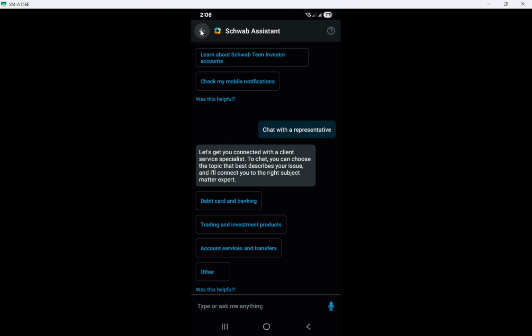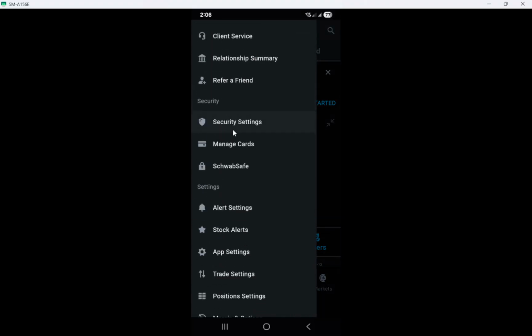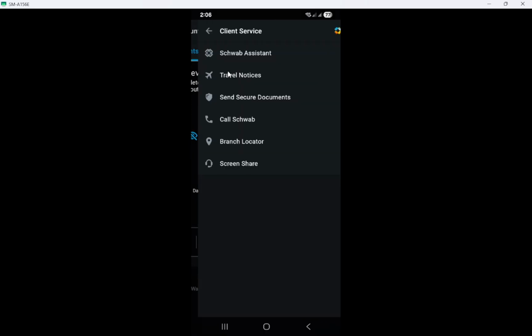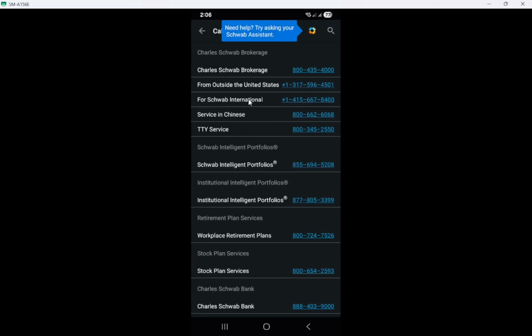If you'd rather speak to someone, you can call support directly from the app. From the main screen, tap the three horizontal lines to open the menu, then go to Support, choose Client Service, and tap Call Schwab. This path ensures you're connecting to official phone lines. You'll see options for general support, trading help, and banking. Pick the one that best matches your question.